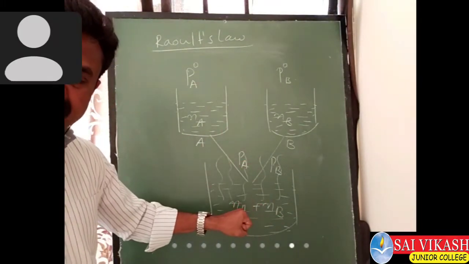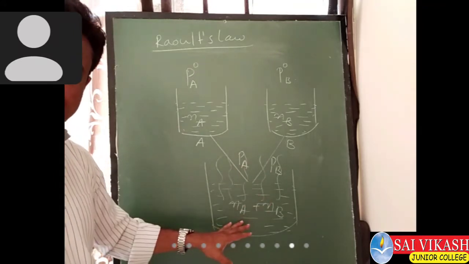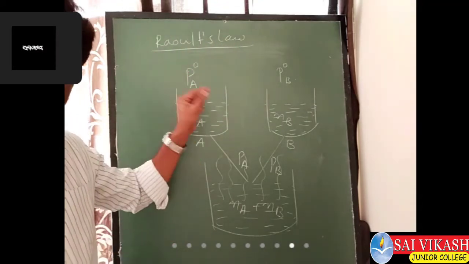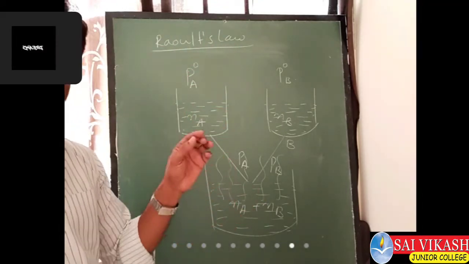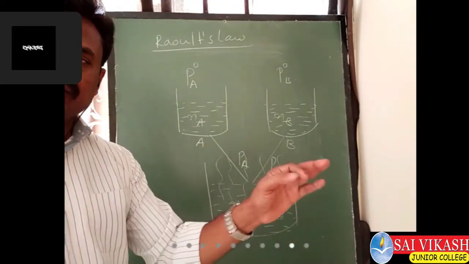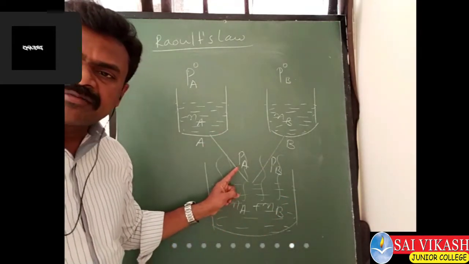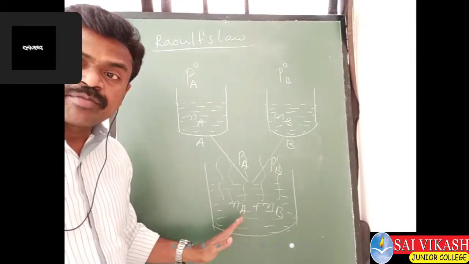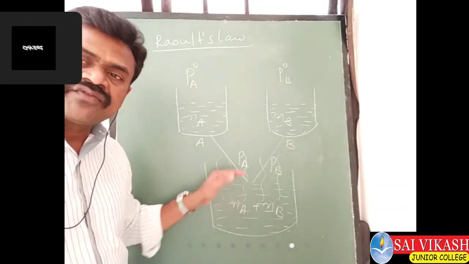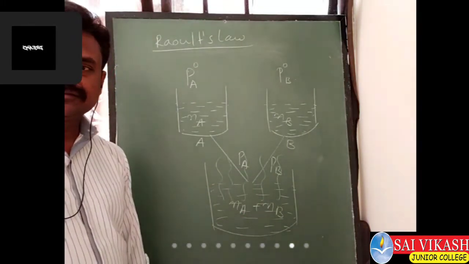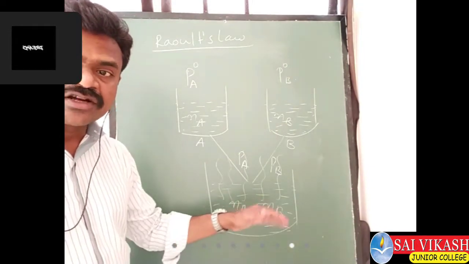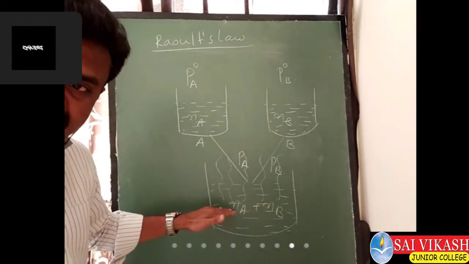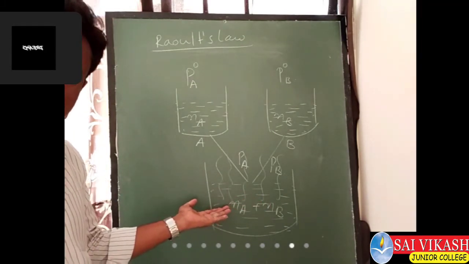Now I am stating Raoult's law, which is applicable to this liquid mixture. Once again, the statement: the vapor pressure of a component in a solution is directly proportional to the mole fraction of that component. If the number of moles of A is more in the mixture, its mole fraction is obviously more.